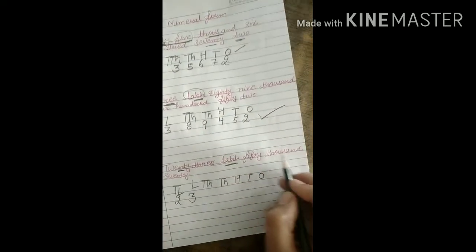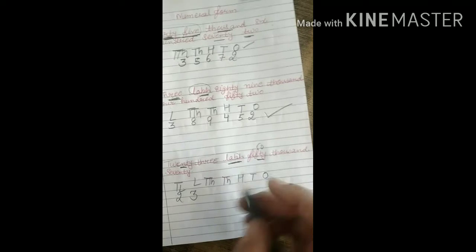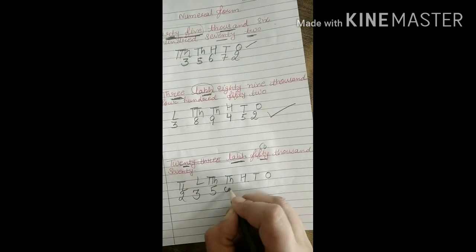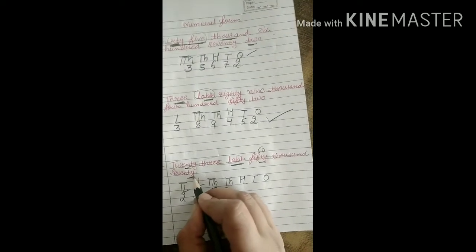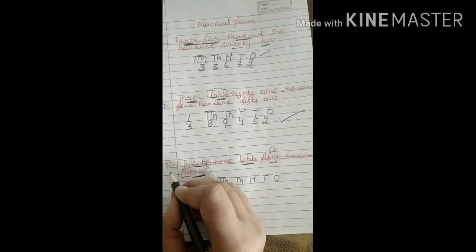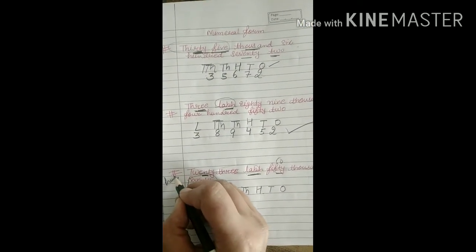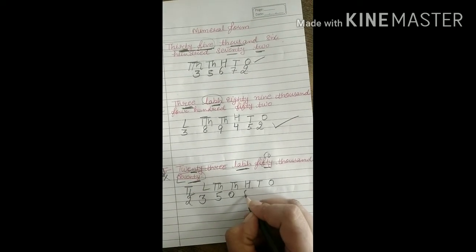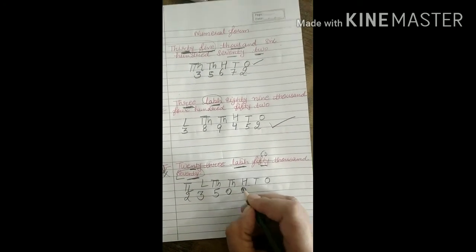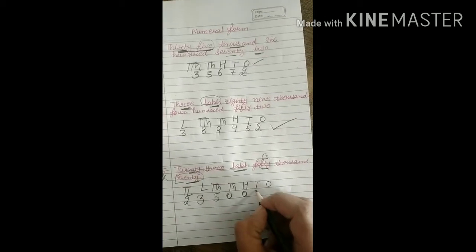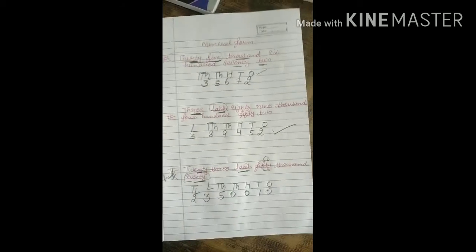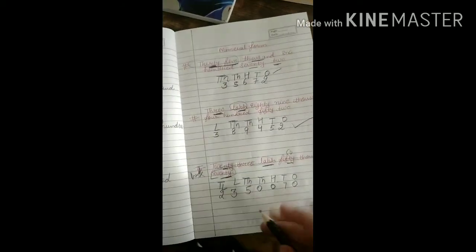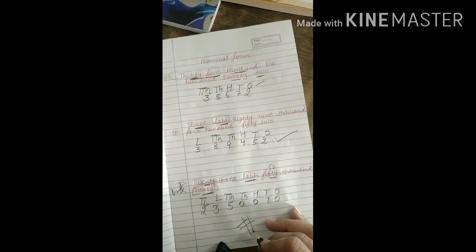Then 50,000. 50 is your 50. 50,000, the 1000 place done, finished. Then 70, only 70. And here you can see the 100 place is not there. The 100 place is missing, so at the place of 100 we will write 0. Then 70 only, so here you can write 70. I hope it's clear to you, my loving kids.